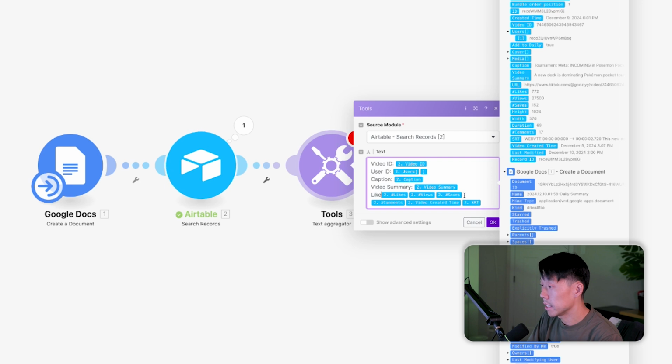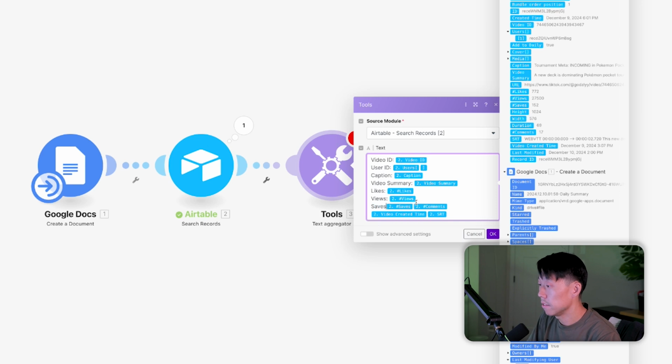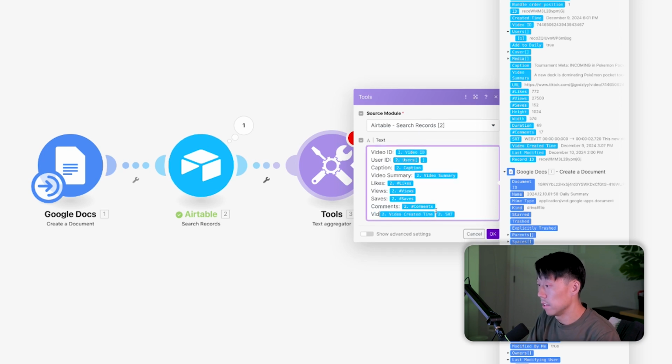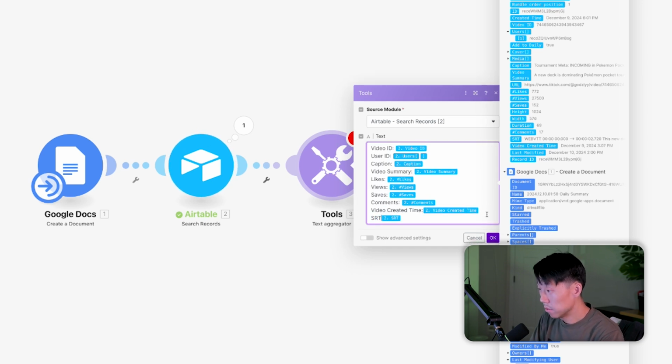Let's do likes, views, saves, comments, video created time, and then the actual subtitle files. Let's just call it subtitles. All right, now we can probably format it even further.